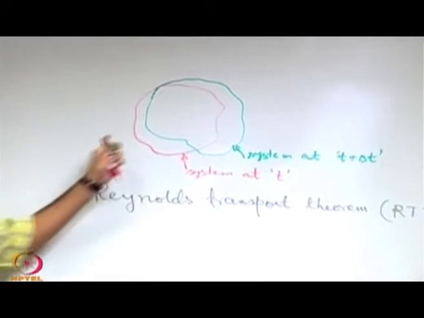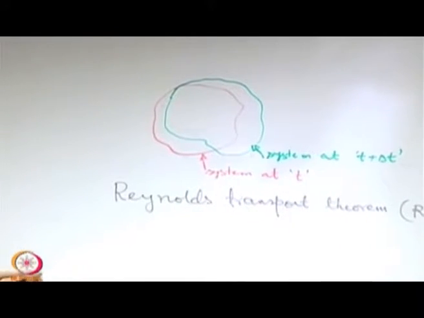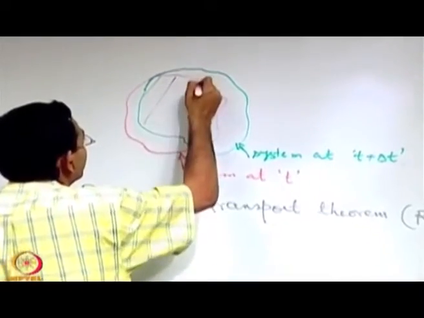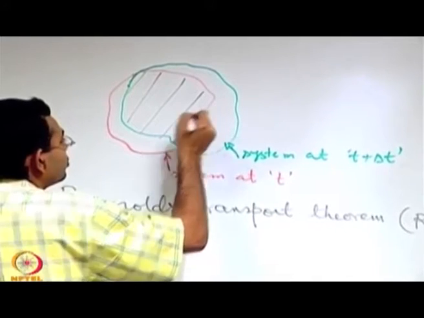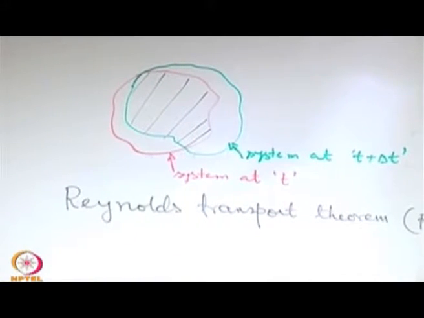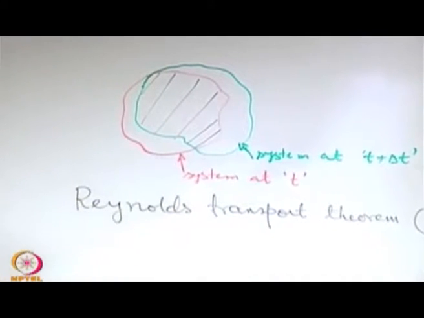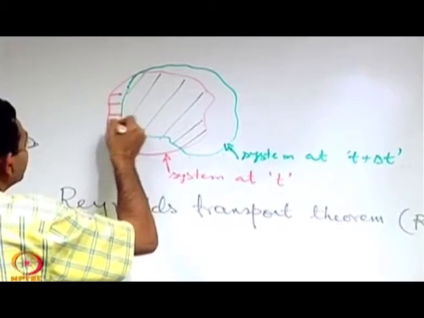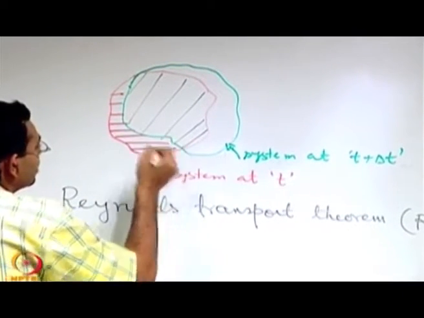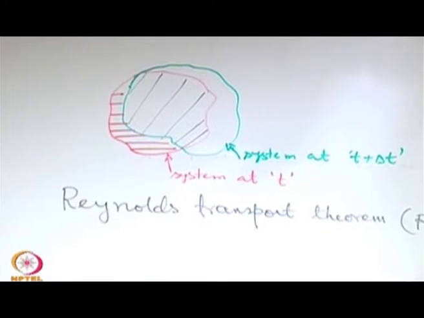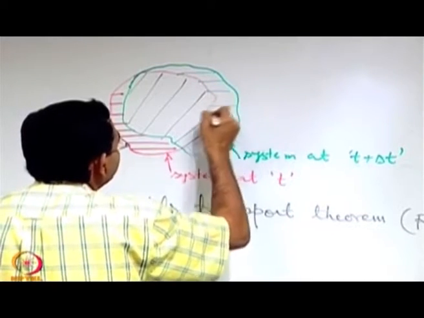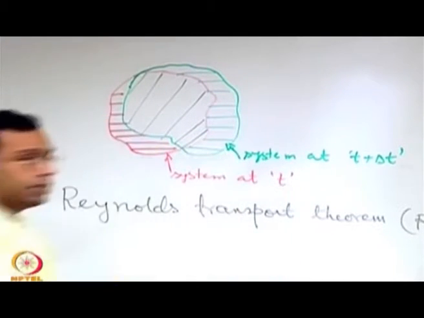Now, when we have drawn a sketch like this, you can clearly see that there are three important regions in this sketch, and one important region straight away is the common intersection between the two configurations. So, let us identify that, mark that in this way. Then there are other parts: this is one part which solely belongs to the system which was there at time t, and there is a third part which solely belongs to the system at time t plus delta t.